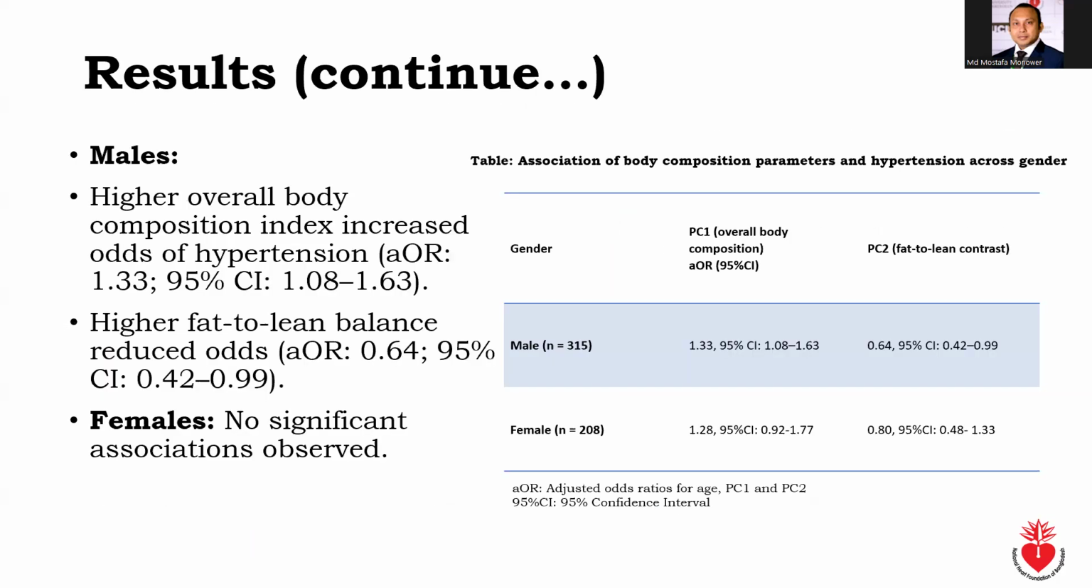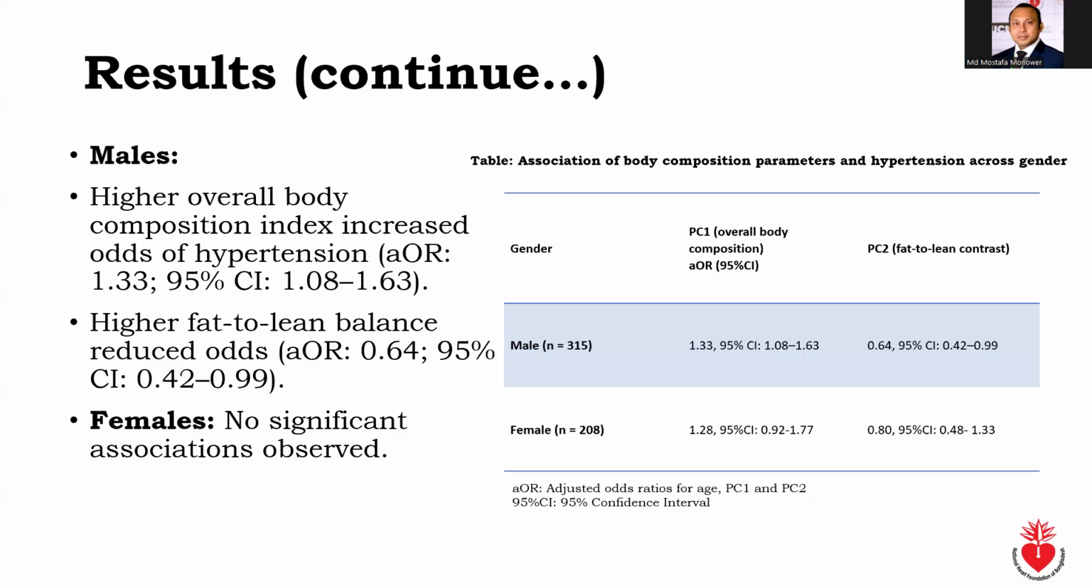In this slide, we can see the association between the parameters and hypertension, where higher odds of hypertension were observed with a higher overall body composition index. Its adjusted odds ratio was 1.33. The 95% confidence interval was 1.08 to 1.63.